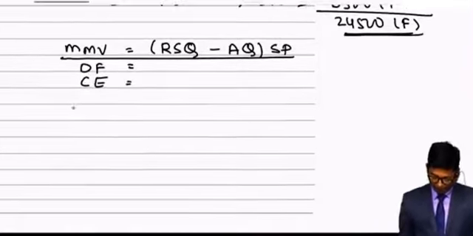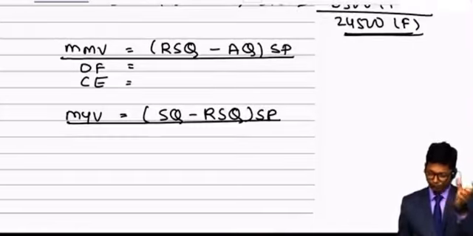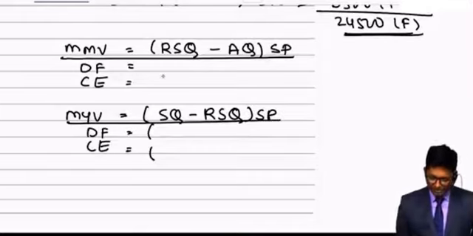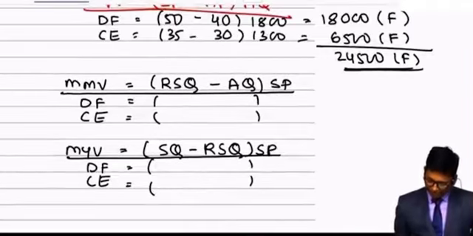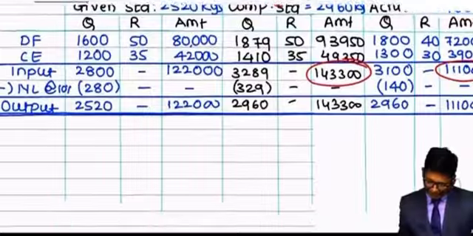Now after this, material yield variance is standard quantity minus revised standard quantity into standard price. So same formula I am using, only one point is different. DF and C are the materials which I am using. Now this revised stuff is not available with me, but actual quantities are available with me, and actual quantities are 1800 and 1300. Even standard quantities are available with me. Standard quantities are 1879.